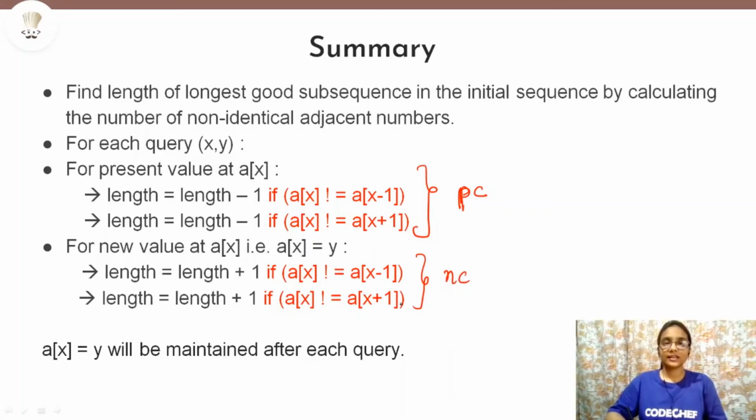Now what is this NC? It is the contribution that the new value y is making to the length of longest good subsequence. So we are adding it if y is not equal to a of x minus 1, or y is not equal to a of x plus 1. Then each time we will add 1 to the length, because what we were initially doing is calculating the number of adjacent non-identical numbers. So we are maintaining that flow here only. And at last, this is just a point to note that this change a of x equals y will be maintained after each query.